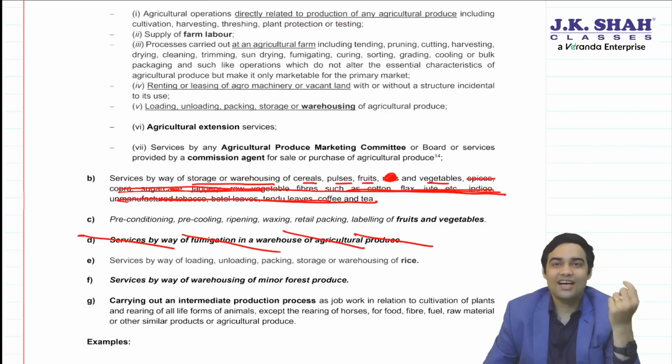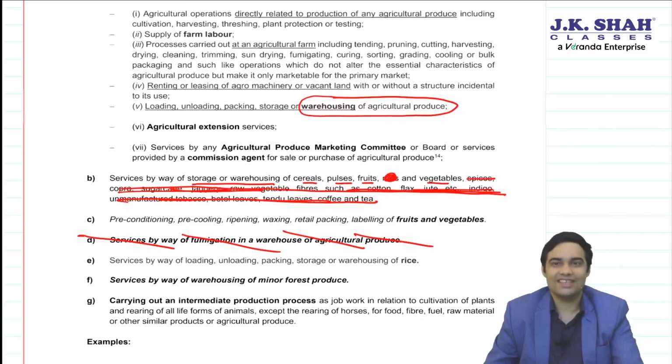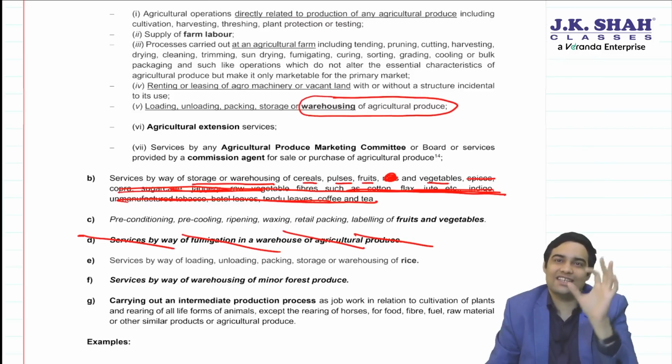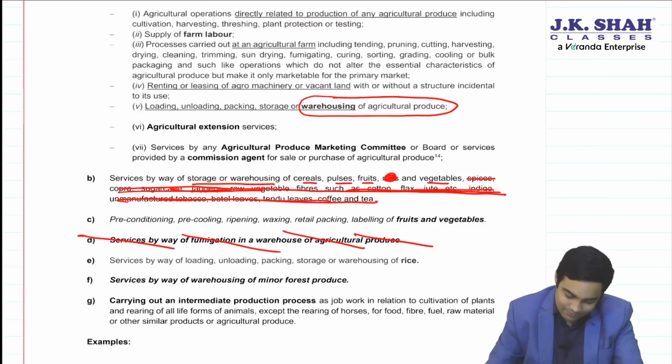Sir, what about other agriculture produce? See, warehousing of agriculture produce already enjoys an exemption. There is no change in that. The change is only with regard to some non-agriculture produce which were earlier exempted for storage purposes. But now that entry has been modified, so you don't get the exemption to that extent. Only 4 will now be eligible: cereals, pulses, fruits, vegetables.